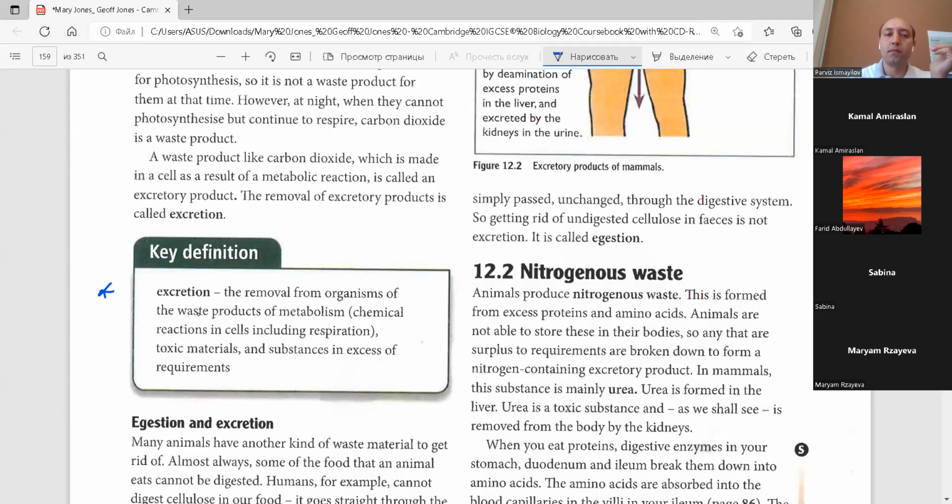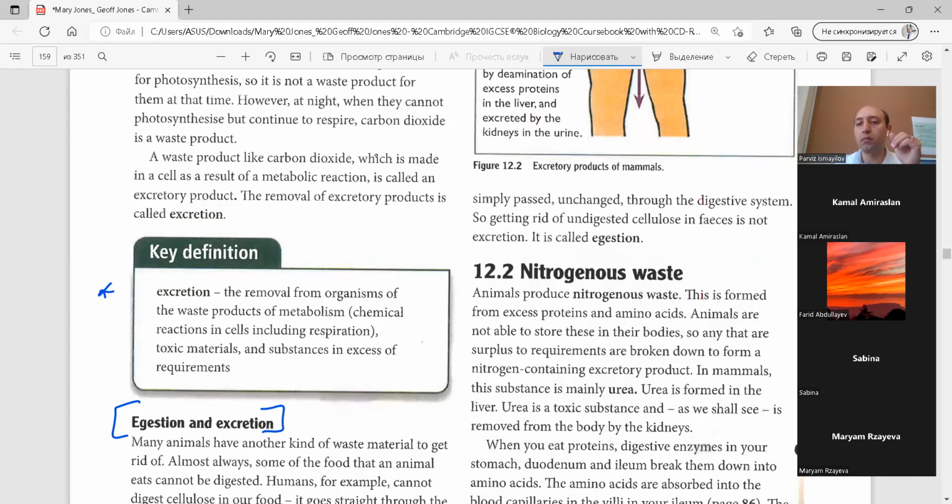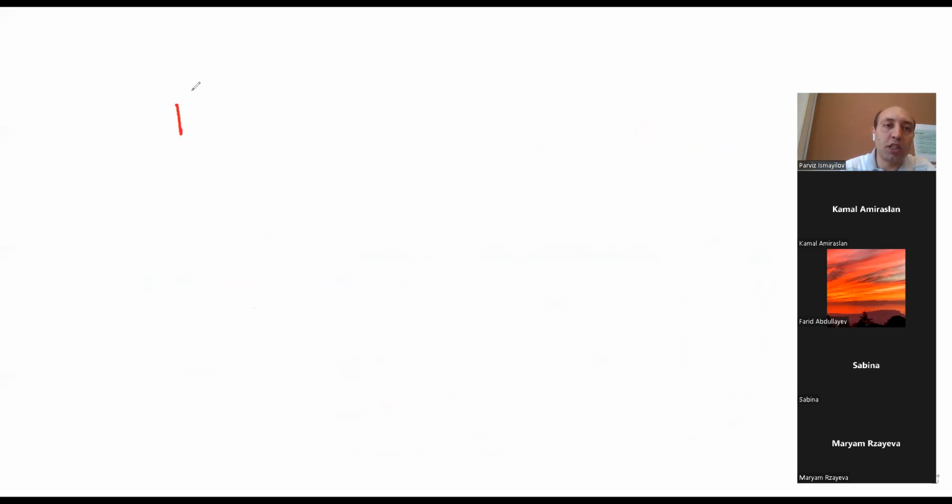Another thing, let's talk about the differences between excretion and egestion. Now I will give you short information. Guys, egestion, you know, was related with the digestive system, with digestion. As you remember, digestion contains 4 steps, actually, or the process of taking food and working with food.